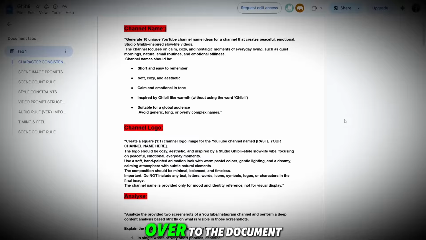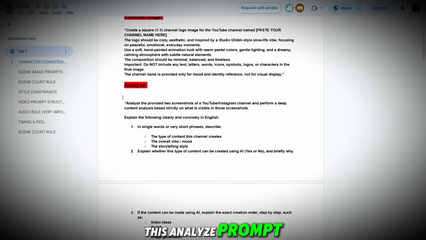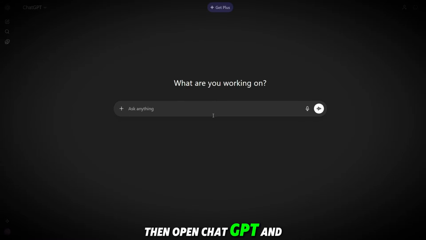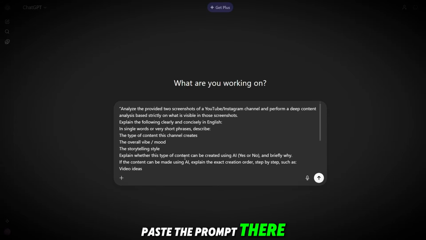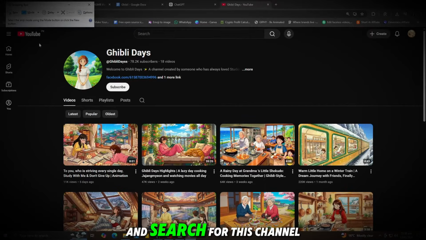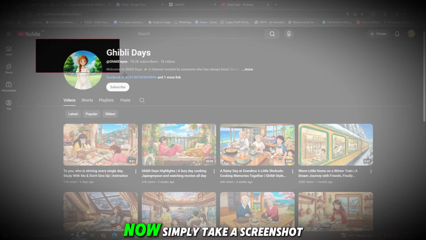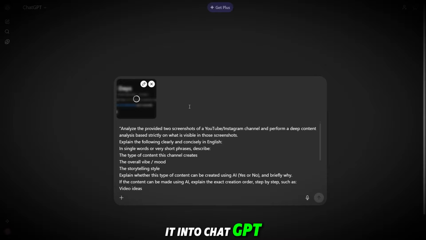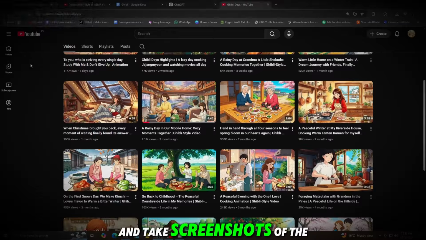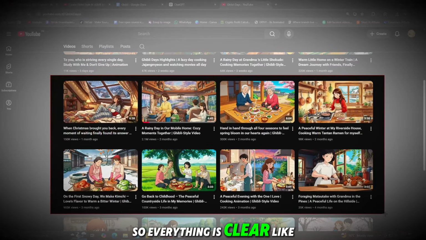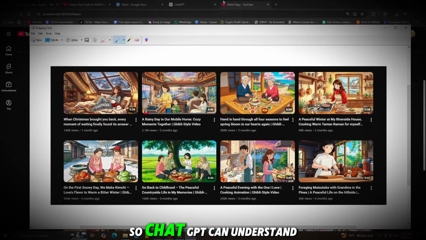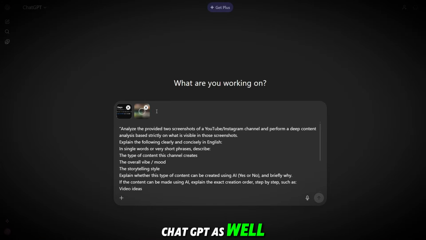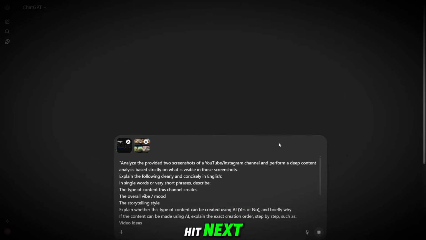And for that, again, head over to the document, and here you can see this analyze prompt. Simply copy this entire prompt from here, then open ChatGPT and paste the prompt there. After that, head over to YouTube and search for this channel named Ghibli Days. Now simply take a screenshot of the channel name and subscriber count and paste it into ChatGPT. Then again, go to the channel and take screenshots of the channel's videos so everything is clear, like thumbnails, titles, and view counts, so ChatGPT can understand better. Paste these screenshots into ChatGPT as well. Once everything is done, simply hit next.